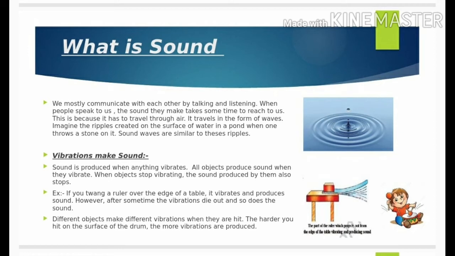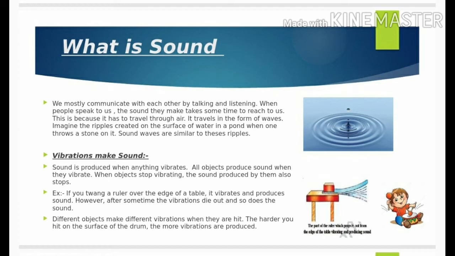Different objects make different vibrations when they are hit. For example, the sound produced when you hit the surface of a drum. As you see in this picture, a boy is hitting constantly on a drum.